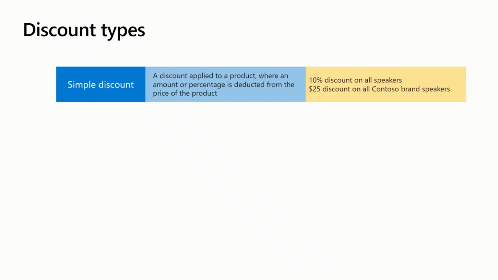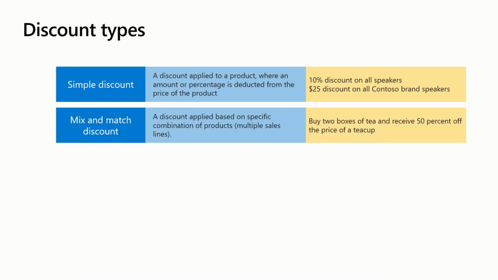Let's now talk about discount types. With diverse needs and consumer demands across industries and business models, unified pricing management supports multiple types of discounts. Simple discounts allow for a simple amount or percentage applied to an item. For example, 10% discount on all speakers.